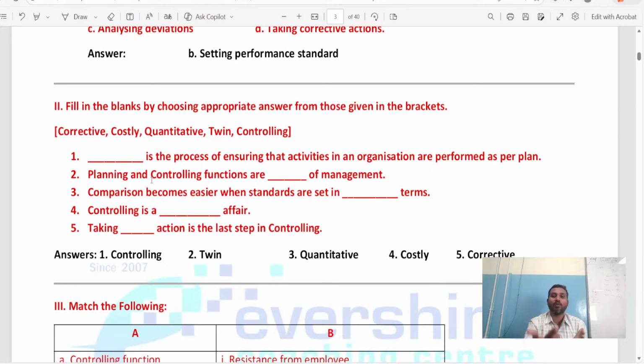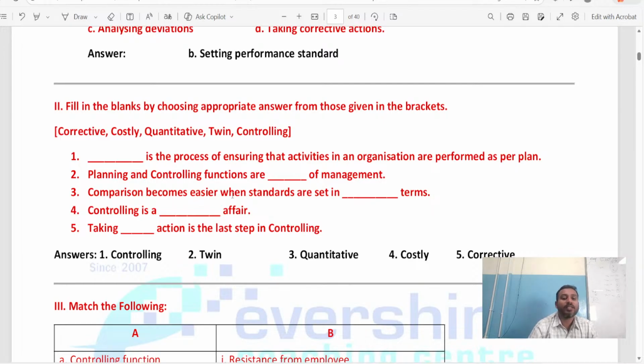Then you execute the work, what you have to do. Assign some students, some people, give responsibilities to everyone. Those people are responsible to do that particular task and achieve it. Then they will have proper controlling. Here we have planning, and then those people are controlling. With these two things joined together, then only we get effective results. So planning and controlling functions are known as the twins of management.